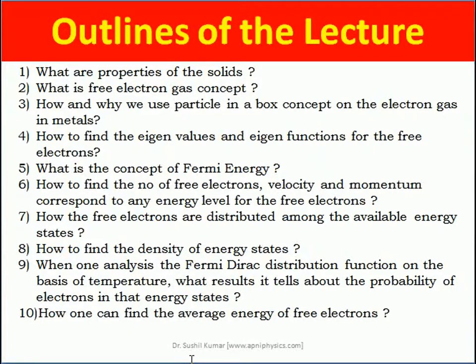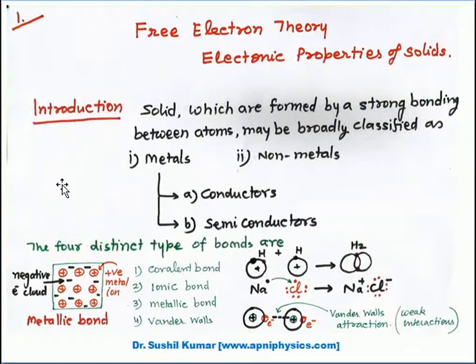So number 1, the first slide of this particular lecture is related to the free electron theory, electronic properties of solids, right?